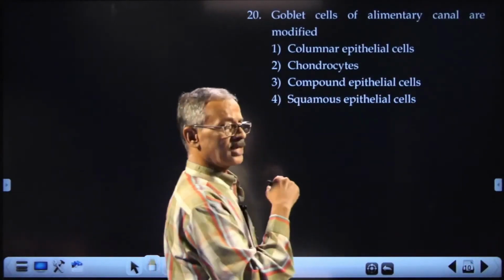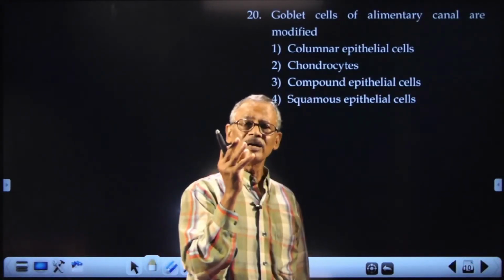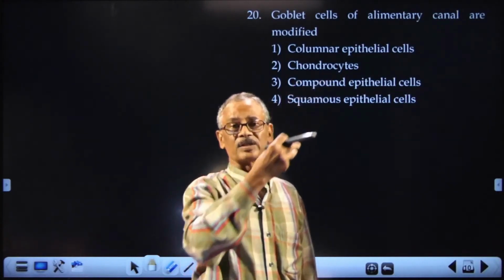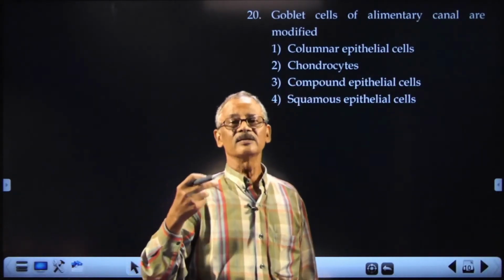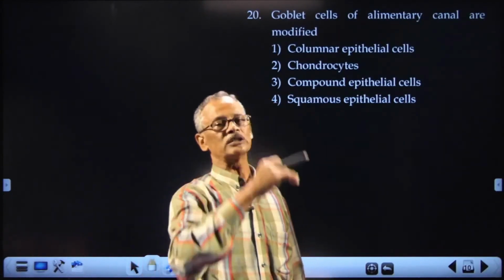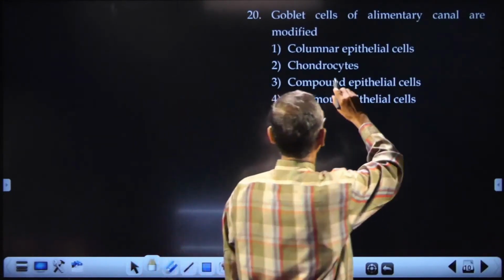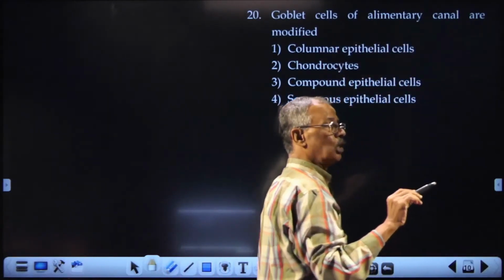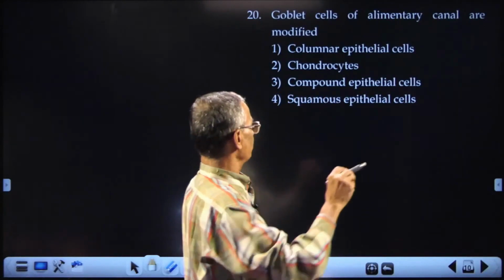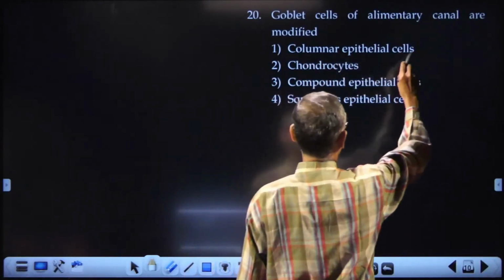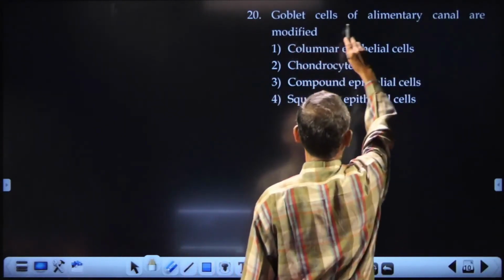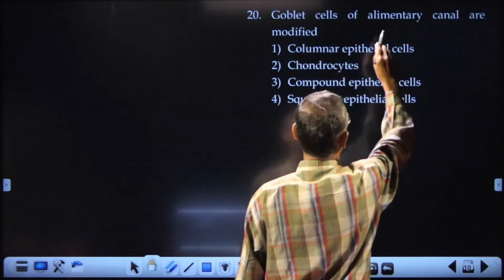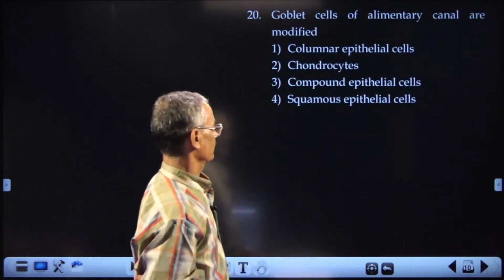Goblet cells. What are goblet cells? Goblet cells are mucous secretory cells. They are abundant in the 3 tracts: alimentary tract, respiratory tract, urinogenital tract. Okay. So, here alimentary canal. Alimentary canal is lined by columnar epithelium. So, they are columnar epithelial cells. Here goblet cells are modified columnar epithelial cells of the alimentary canal.